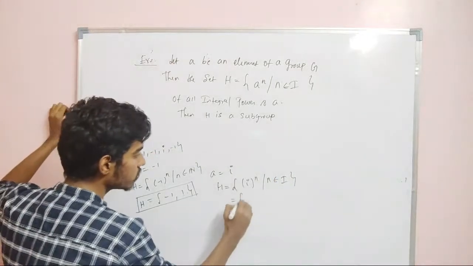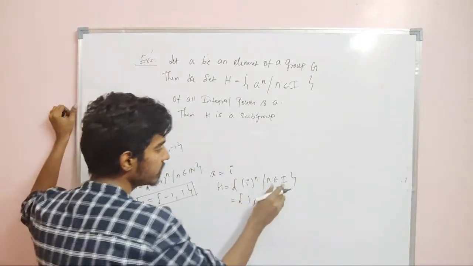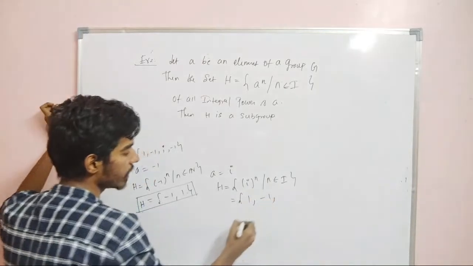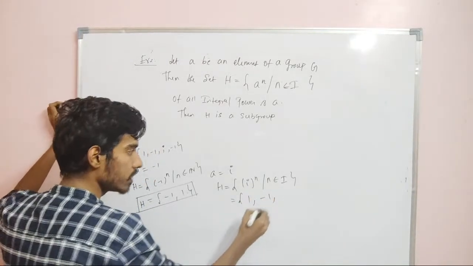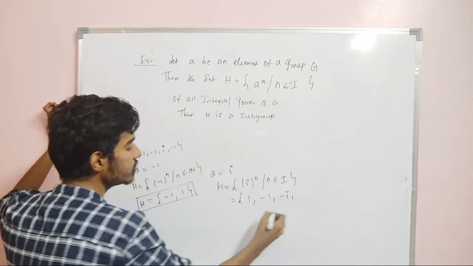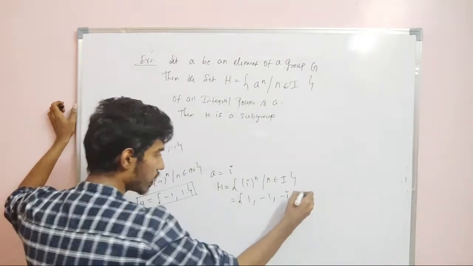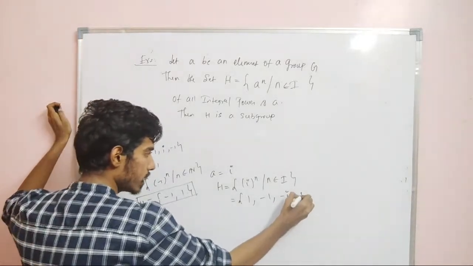So if n is equal to 0, we will have i power 0, which is 1. If n is equal to 2, we will have i square, which is -1. If n is equal to 3, we will have i cube, which is -i. If n is equal to 4, we will have i power 4, which is 1.